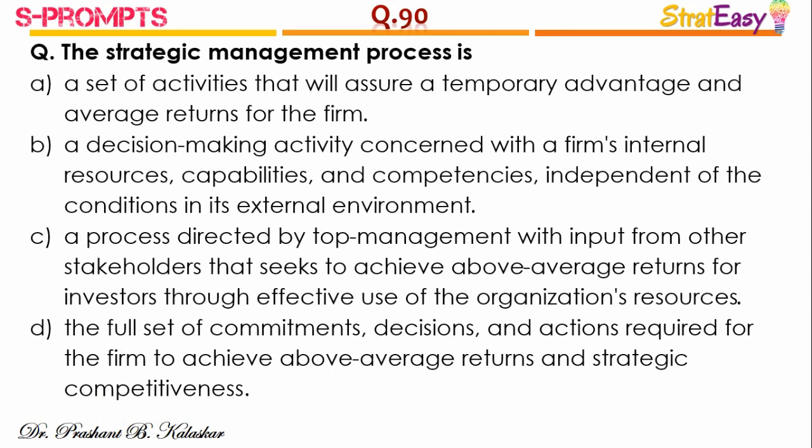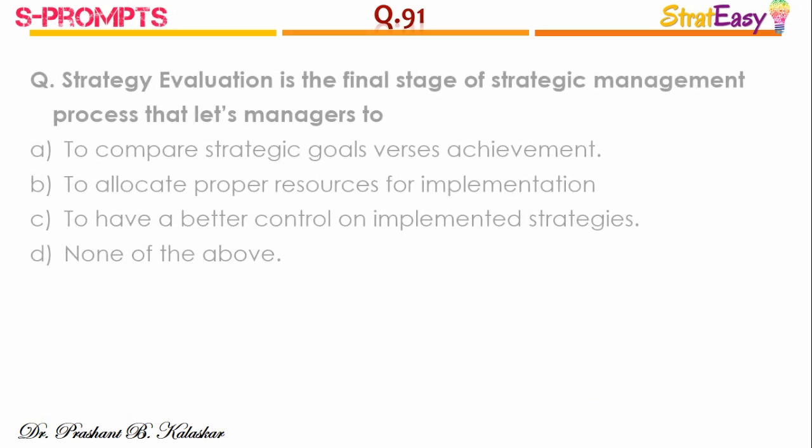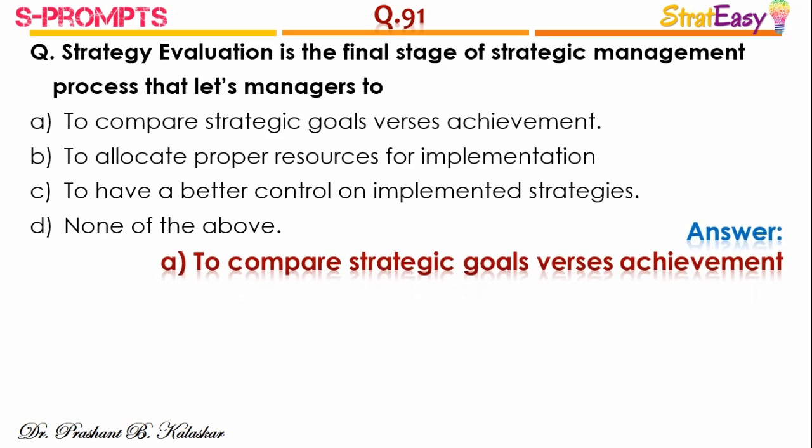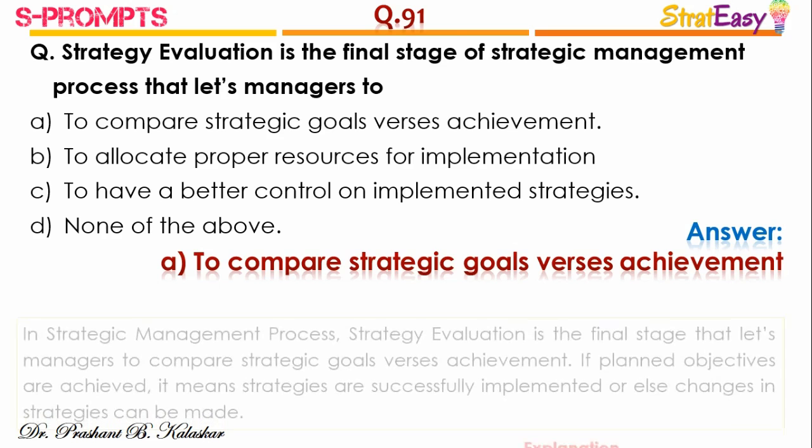Question number 90. Strategic management process is, and the right answer is option D. Strategic management process is the full set of commitments, decisions and actions which are required for the firm to achieve above average returns and strategic competitiveness. Question number 91. Strategy evaluation is the final stage of strategic management process that leads managers to, and the right answer is option A, to compare strategic goals versus achievement.